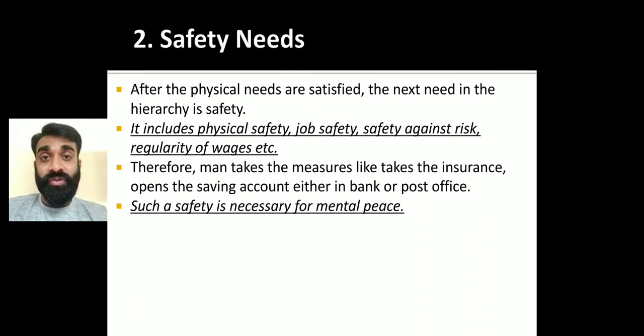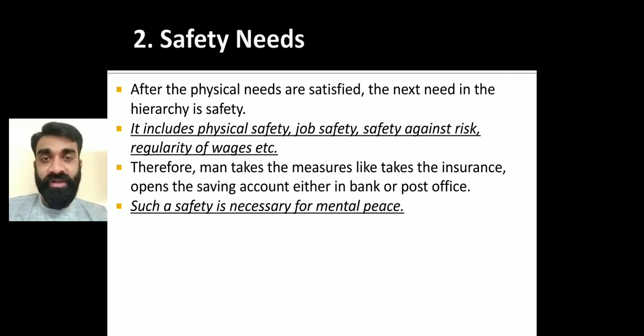People save money because the future is uncertain, and irregularity of wages can be there. All these things are safety. Whatever a person earns, wherever they go for work, they are going to think about this, and they are going to find out the safety, right?